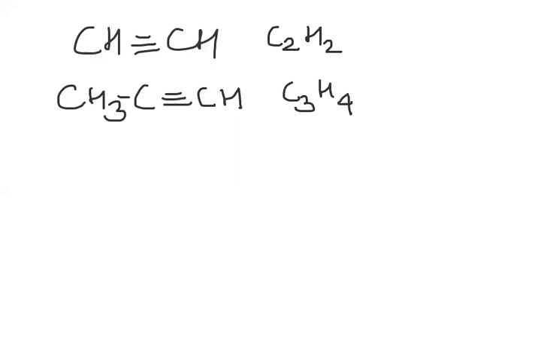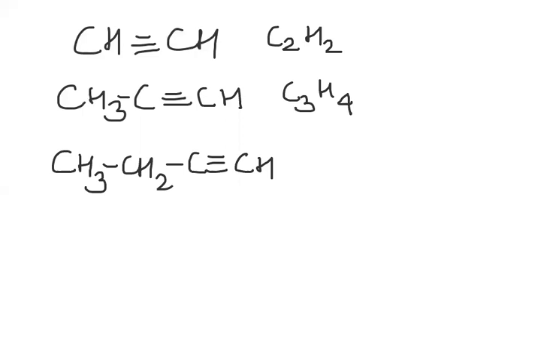The next one, CH3-CH2-C≡CH. The molecular formula is C4H6. Does it comply with the general formula? Let us see.